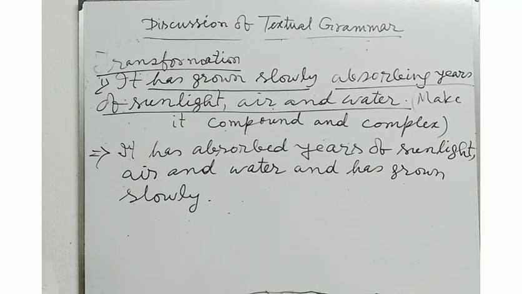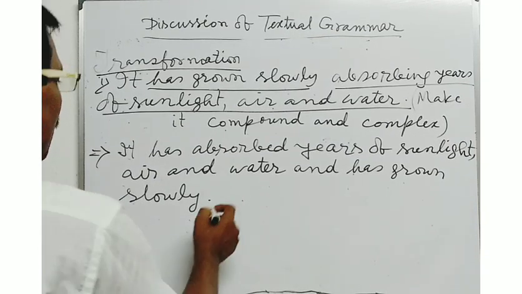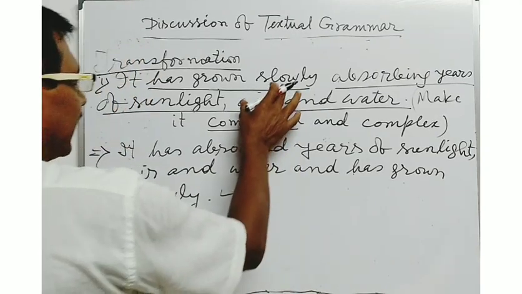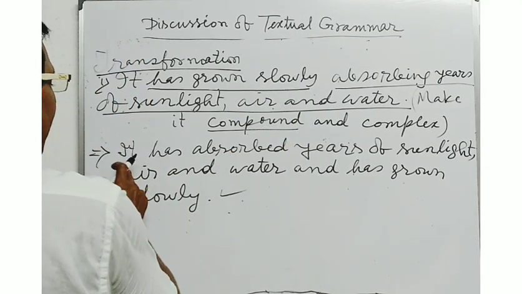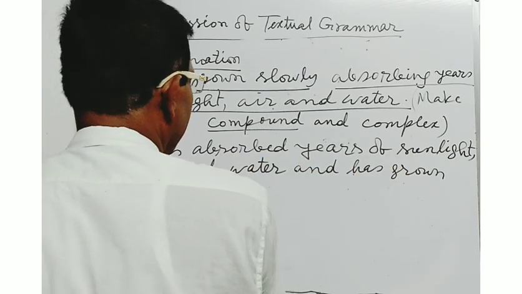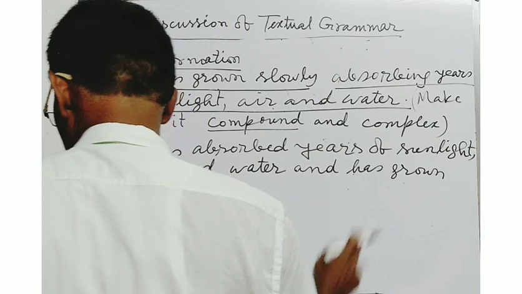This will be the sentence in the compound formation. For the first time, if you want to make the sentence in the compound structure, you will have to write the sentence in this way. It has absorbed years of sunlight and air and water and has grown slowly.